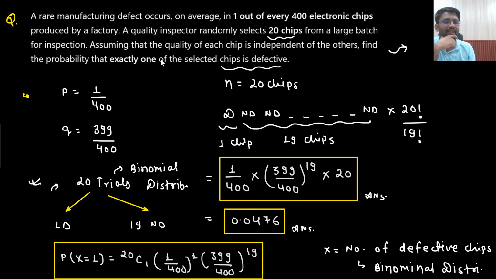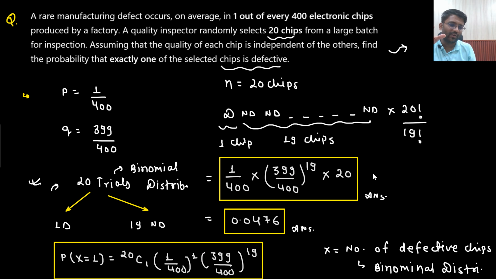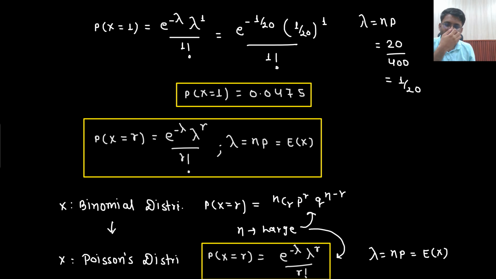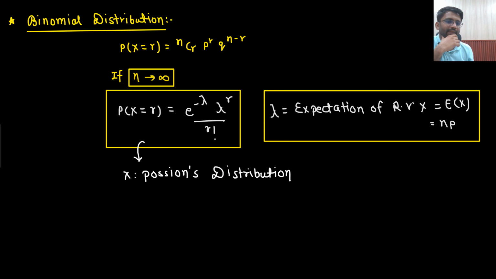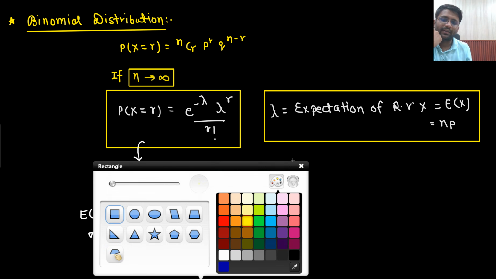If this question comes in the examination hall, will I be applying Poisson's distribution or binomial distribution? No. This is how I will be solving it. But you just need to know the meaning here. Okay. So for Poisson's distribution, what is the mean? For Poisson's distribution, the mean is lambda. And what is the variance? When I solve this and find the variance, I notice one thing: the variance also comes out to be lambda only.